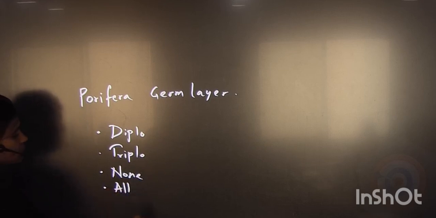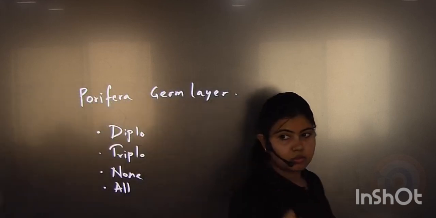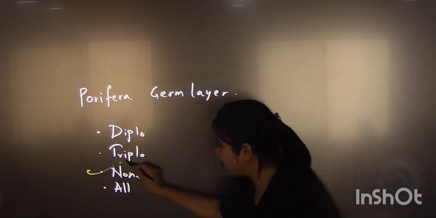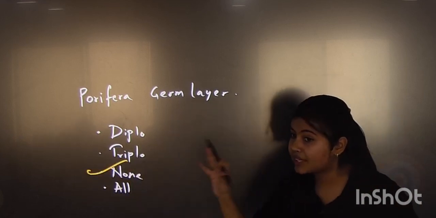And options: diploblastic, triploblastic, none of the above, and all of the above. What you will mention? Here you will mention none of the above. This is the correct answer.